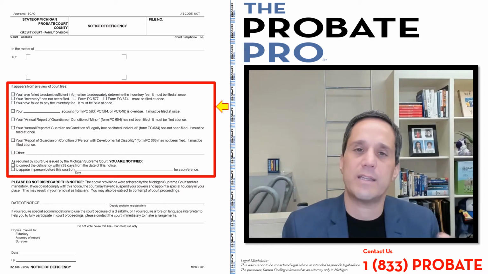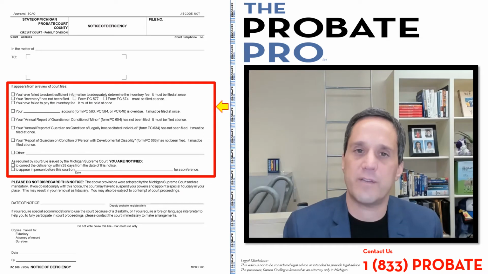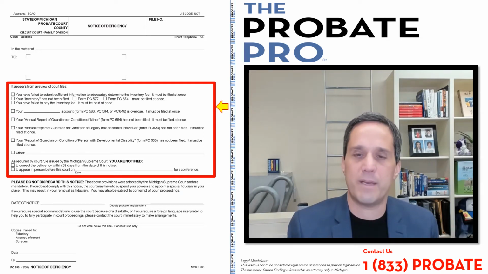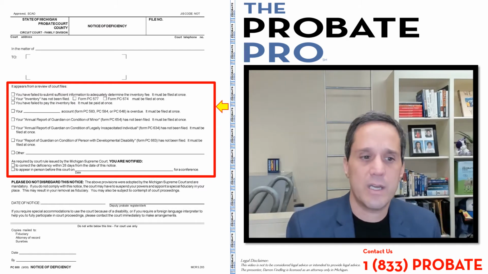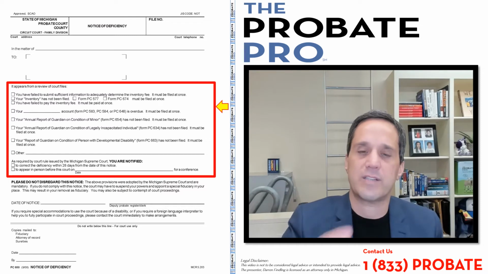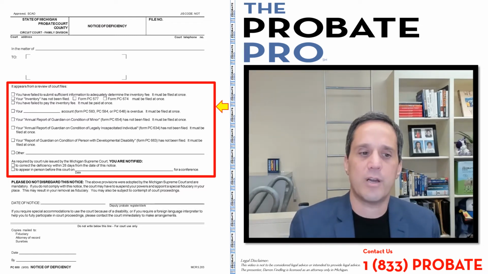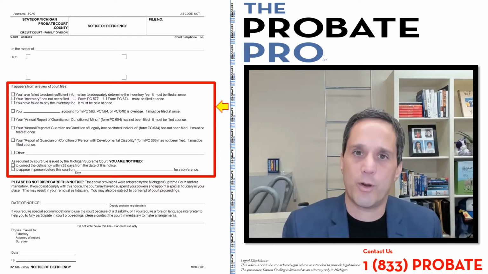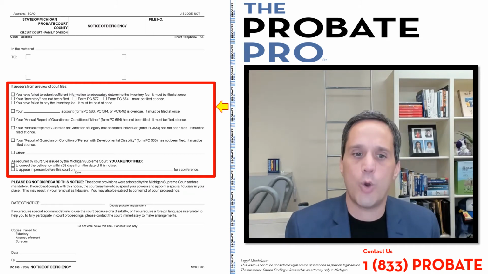So you're delinquent in the payment, not in the filing or the presentation of the inventory, but rather in the payment. Money is owed. Next box relates to guardianships of minors, and this has to occur on an annual basis on the anniversary of the letters of guardianship for a minor. That box provides that you have failed to do your annual report. Pretty straightforward process, which we've explained in another video. File it, cure the deficiency.